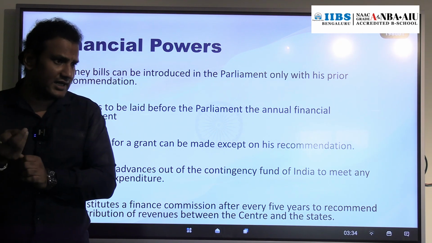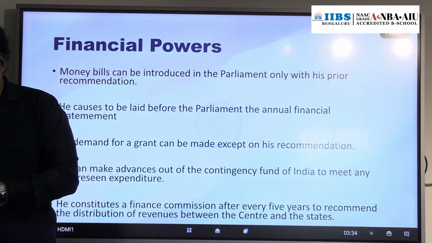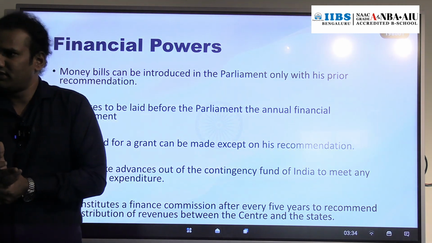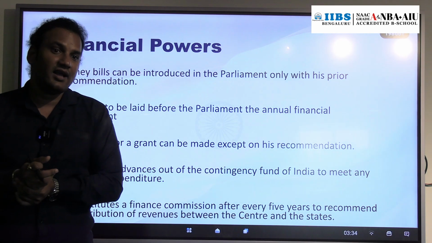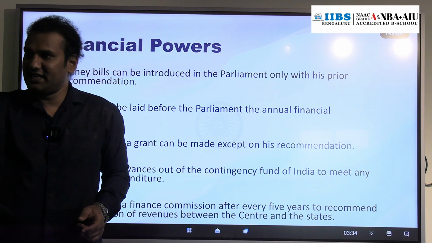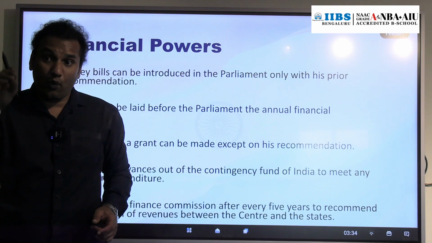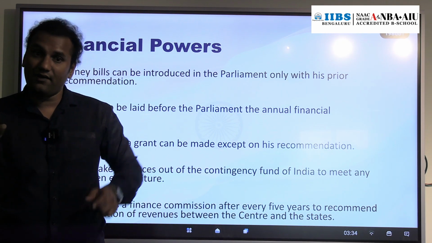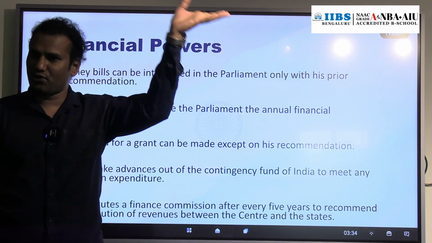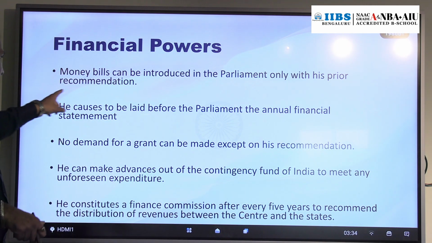For example, Corona. No one expected it, right? Natural disasters, if any occur, then floods. For example, now the Punjab floods. That is an unforeseen expenditure. To meet those unforeseen expenditures, one fund is created. What is the name of that fund? Contingency Fund of India. What is the source of the Contingency Fund of India? The Consolidated Fund of India. Every year 500 crore rupees will be transferred from the Consolidated Fund of India to the Contingency Fund of India.